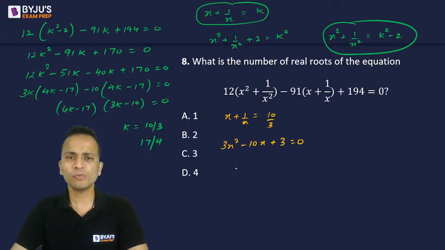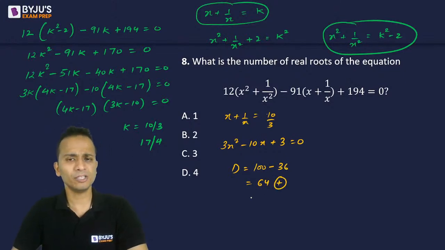Now you will observe that the value of d, b square minus 4ac, is 100 minus 36, which is 64. This is a positive value of d. d is greater than 0, so I will have two real roots.